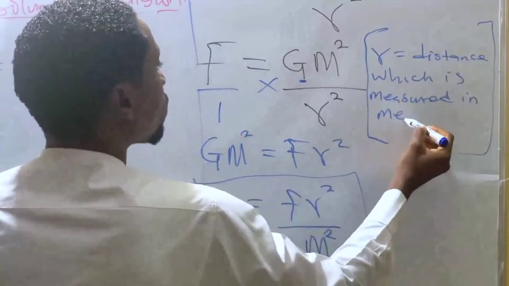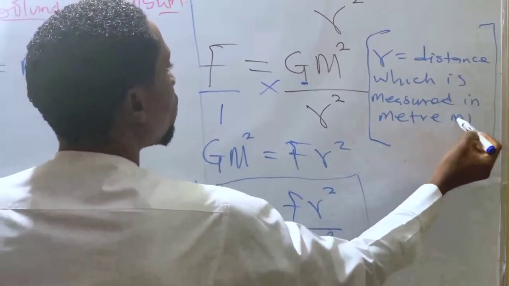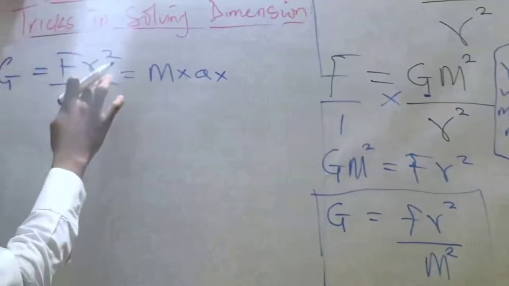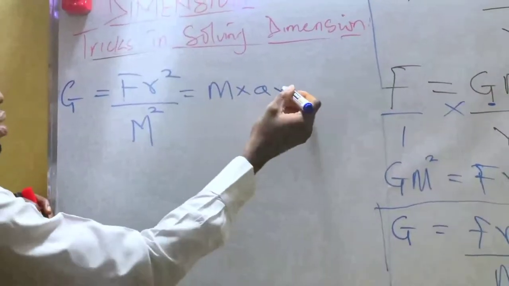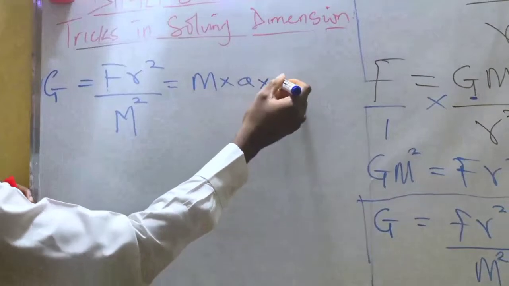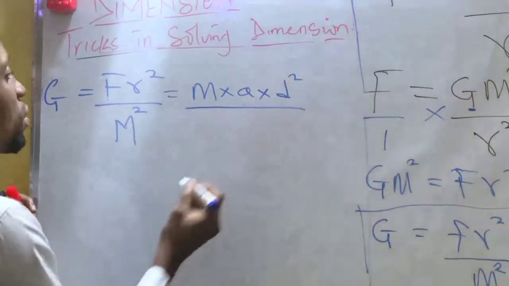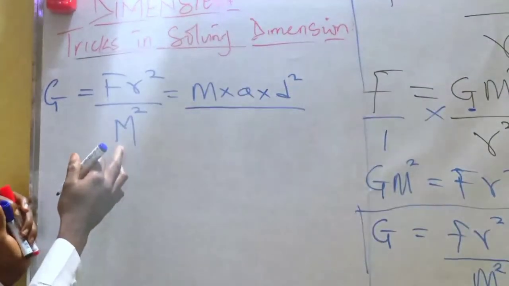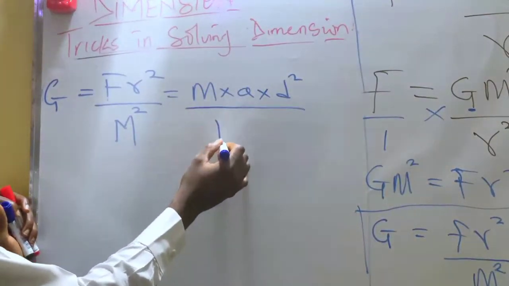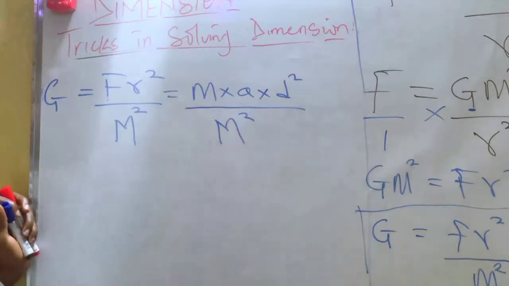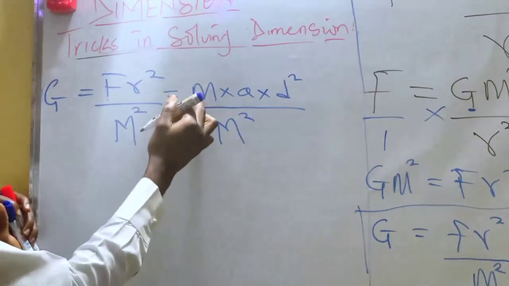In meter. So it means that this r here is your distance, which is measured in meter. I use d squared to represent the r there. So m is your mass. After that, this is mass.